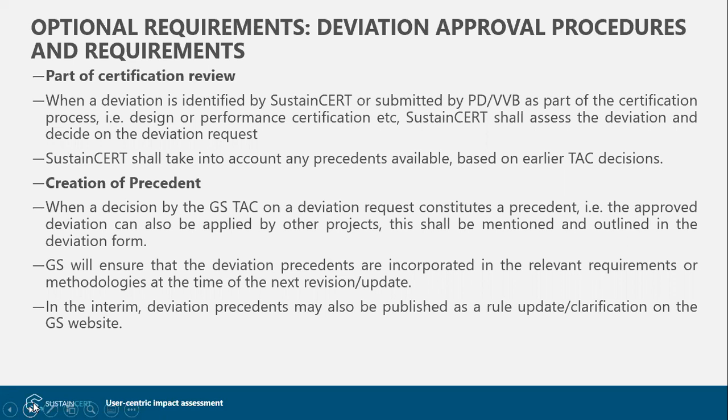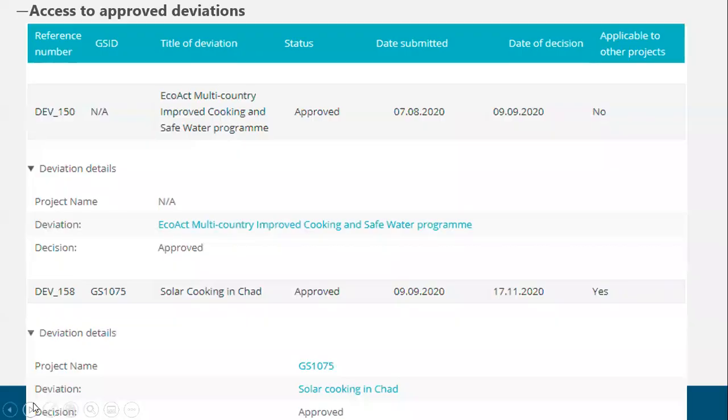So what Gold Standard has started doing is publishing these deviation requests on the Gold Standard website. And if any precedents are set, they are also published as rule updates or clarifications going forward.